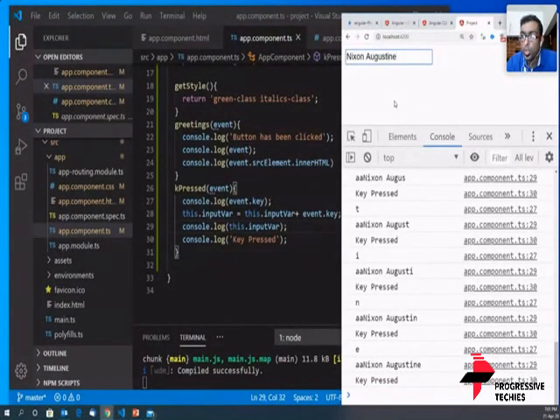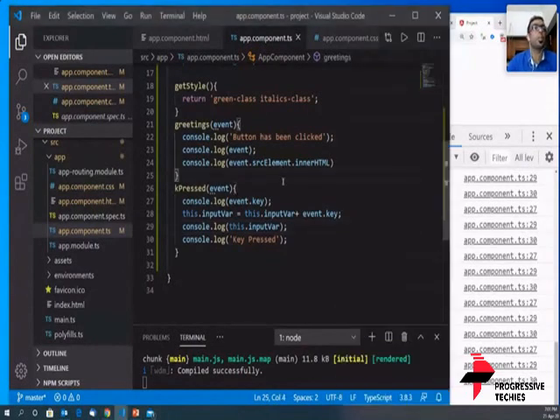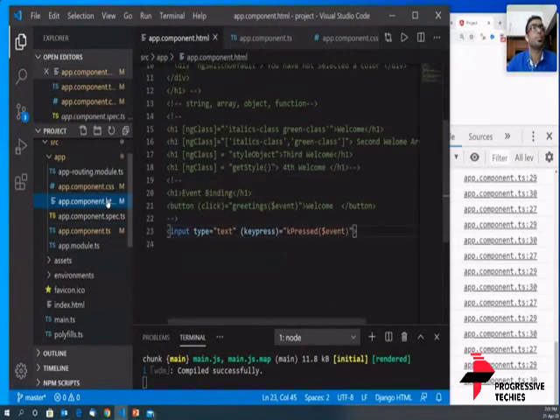You show the attributes in a file. Attributes of event we have seen. Jitesh, yes, ngModel. We are going ahead and we are going to discuss two-way binding. That is where we are going to use ngModel.